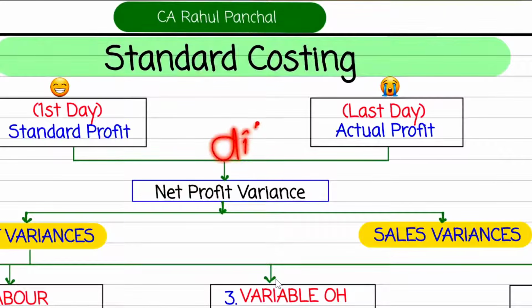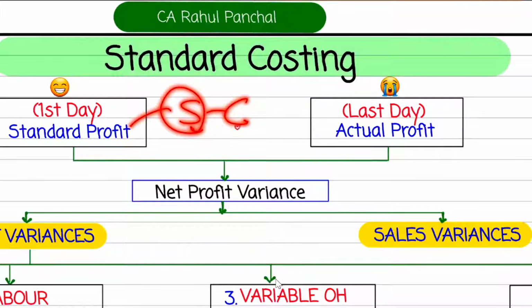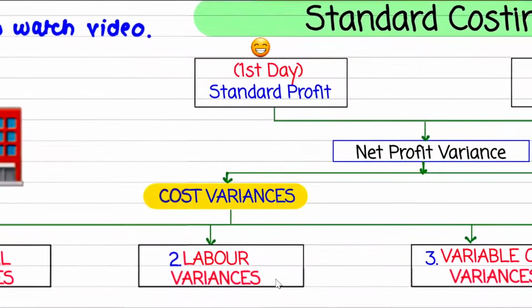But the institute never uses this word. It will use what? Variance. And this variance is in what? Profit. So that is known as net profit variance. This net profit variance can arise because of what? How do we get profit? It is sales minus cost. So this profit can change either because of change in sales or because of change in cost. That is why this net profit variance is broadly divided into two parts.